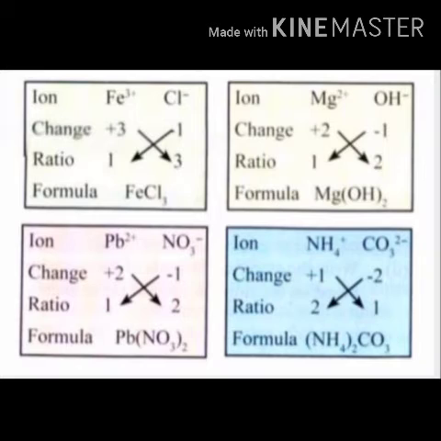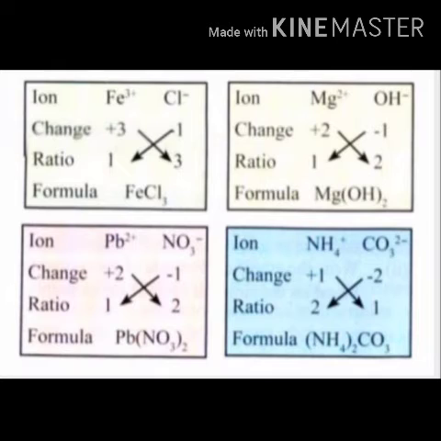In magnesium hydroxide, magnesium has valency +2, whereas hydroxide has valency -1. As hydroxide contains hydrogen and oxygen, two different elements, therefore in the formula we get Mg, then a bracket is started and OH is written. After the bracket we write 2.